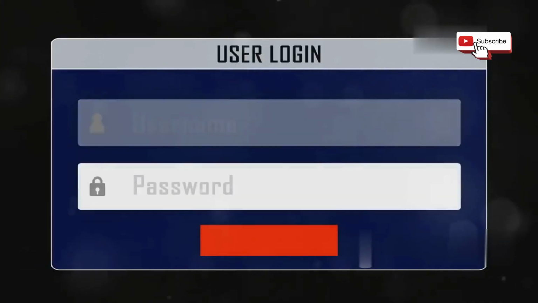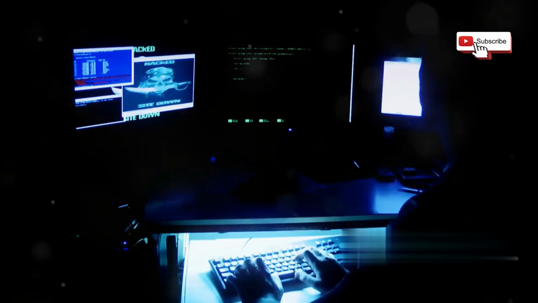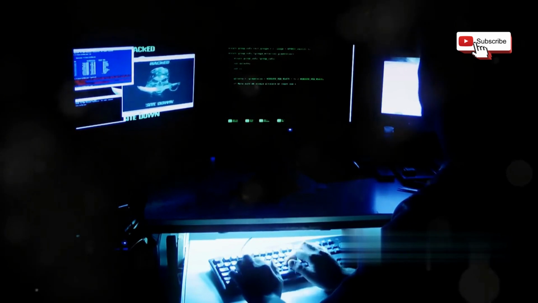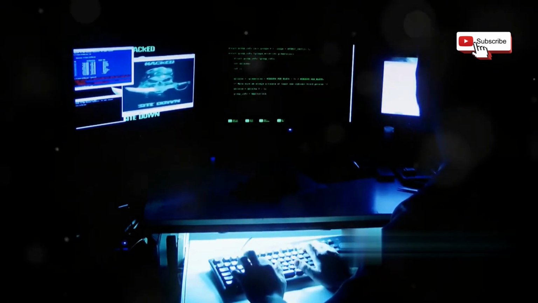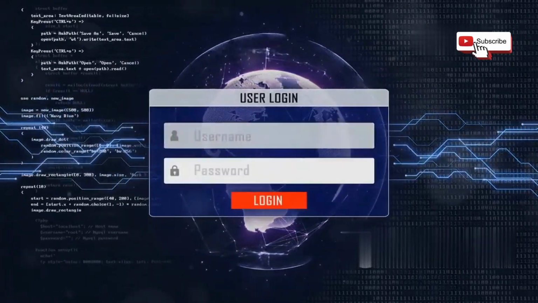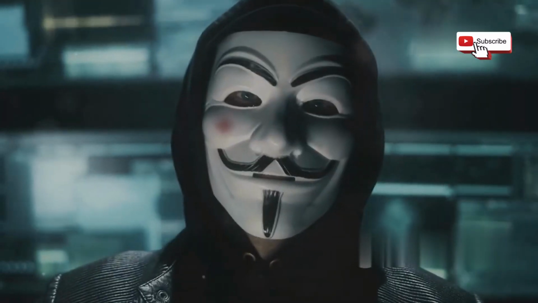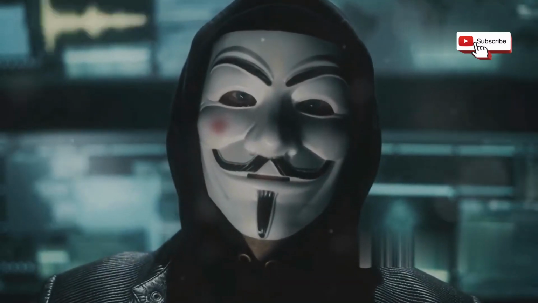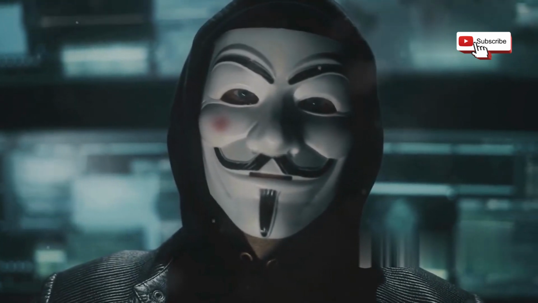Imagine receiving an email that appears to be from your bank. It might claim there's a problem with your account and ask you to click on a link to verify your information. The link, however, leads to a fake website designed to steal your login credentials. Phishing relies on human psychology, exploiting our trust in familiar brands and our fear of missing out on important information.